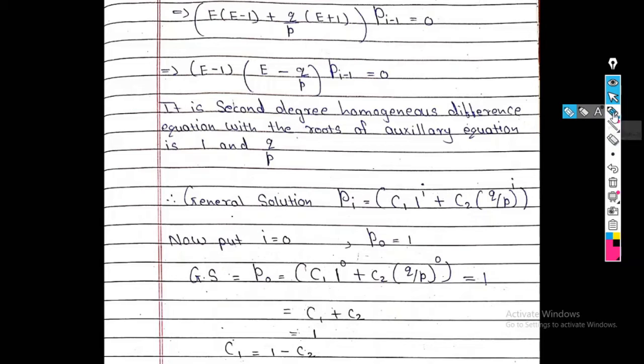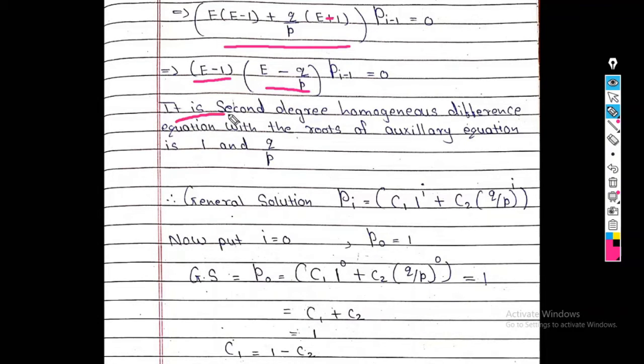So we divide this equation into two terms. So what is my equation? Here minus is there, okay? So in the first bracket we write E minus 1 and in the second, E minus q upon p. So these are the two answers.